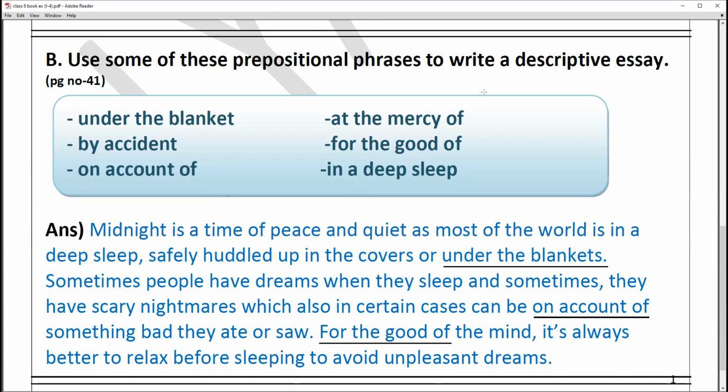So here we have completed our lesson number 4. Hope these exercises are clear to you all. Phrases, phrasal verbs and phrases. Okay, kinds of phrases we read about, kinds of phrases we did, related activity related to the phrases and phrasal verbs. Okay class, so I hope this is clear to you all.